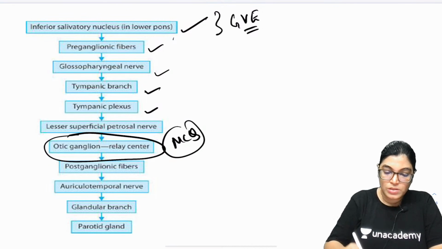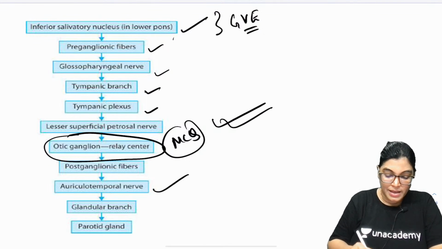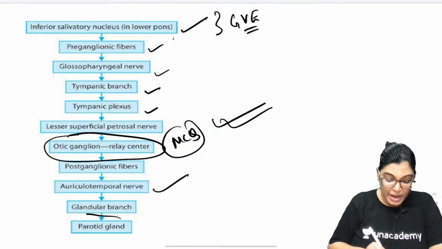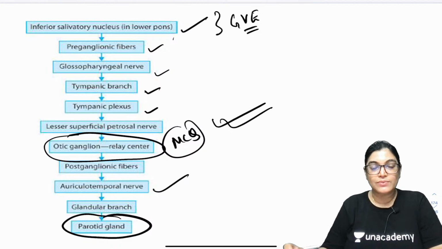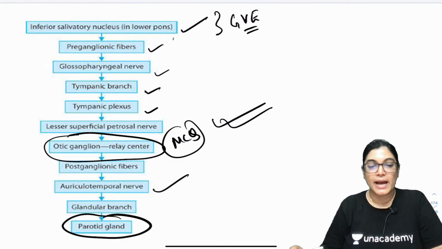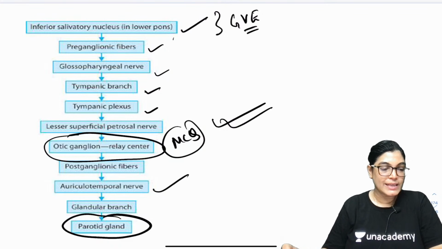And from here postganglionic fibers arise, and via the auriculotemporal nerve, they will supply the parotid gland. It will give innervation to the parotid gland. Got it everyone?